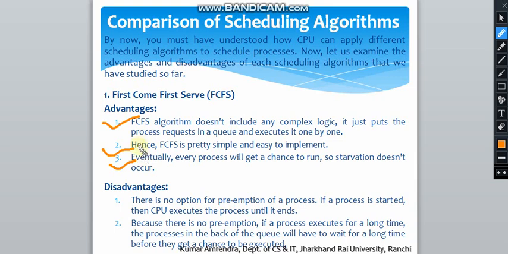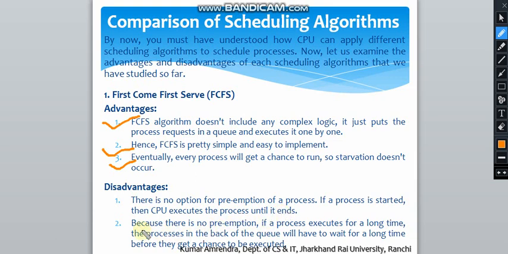Also there are some disadvantages of FCFS. There is no option for preemption of a process. That means अगर बहुत छोटे छोटे processes हैं मेरे पास, and if a process having a very large CPU burst time enters the CPU, तो क्या होता है कि while the process which is having large CPU time is running in the CPU, और बहुत सारे छोटे छोटे process को wait करना पड़ता है. So there is no preemption, and if a process started, then the CPU executes the process until it ends.